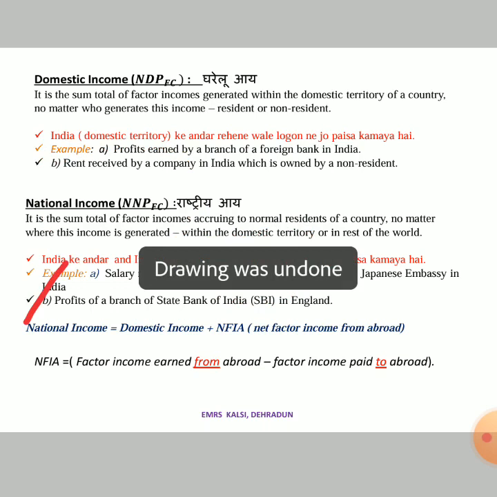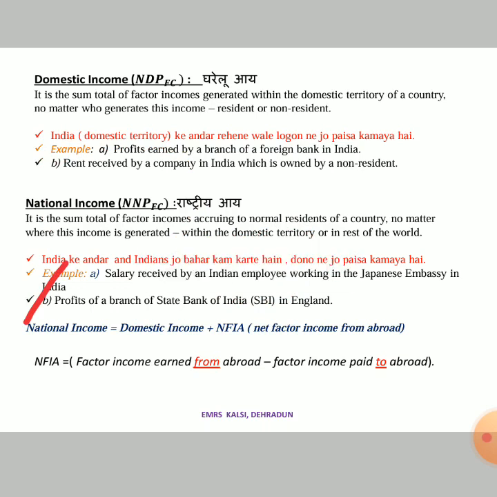Second, profits of a branch of SBI in England. So there is a bank, SBI, in England and that SBI is earning profit. The bank is Indian, but that bank is situated in England. SBI is the property of India, but that branch is located in England. So that profit will be counted in the national income because that bank belongs to India.